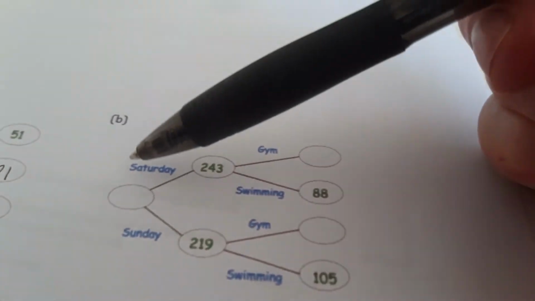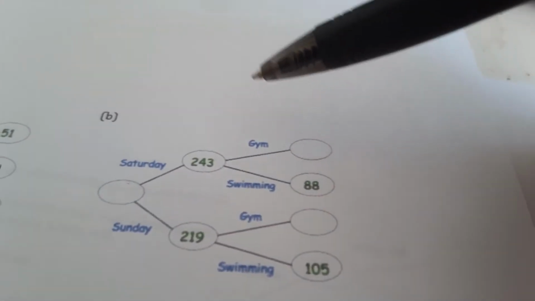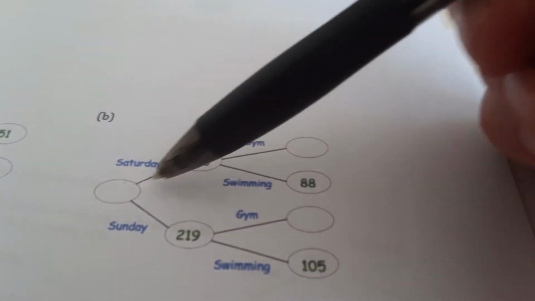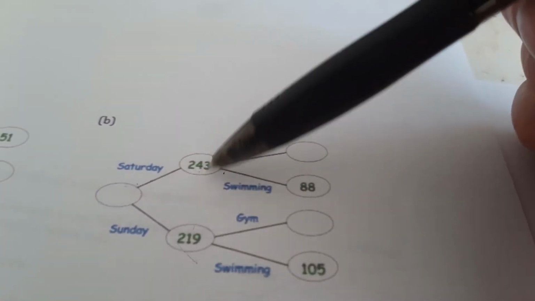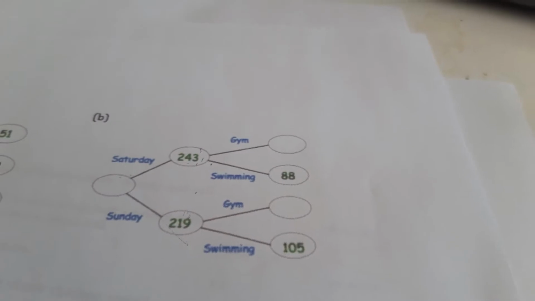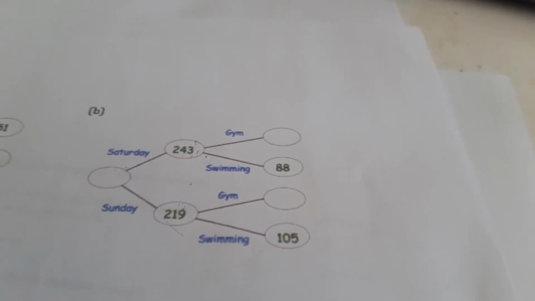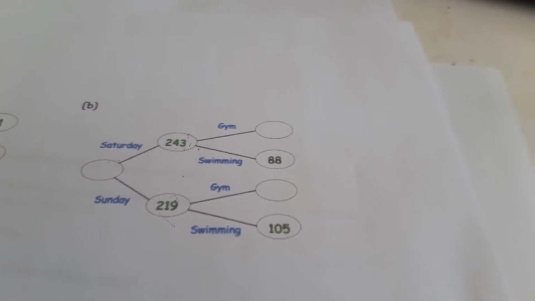So, this question here, we don't know the amount at the start. We'll have to work backwards, okay? So, the first thing is, this group of people either went out on a Saturday or a Sunday, and they're split two ways. So, if you add these two numbers together, you will get the first total. So 243 add 219, 462. So 462 goes in the first bit.